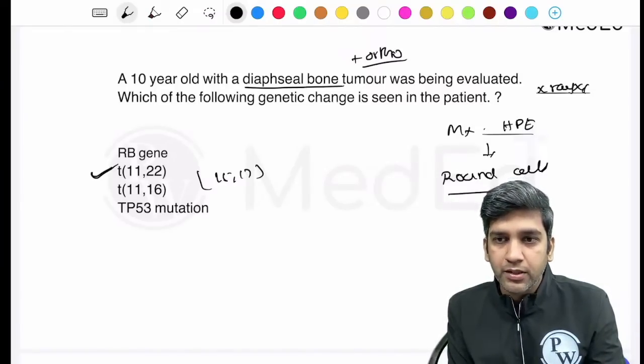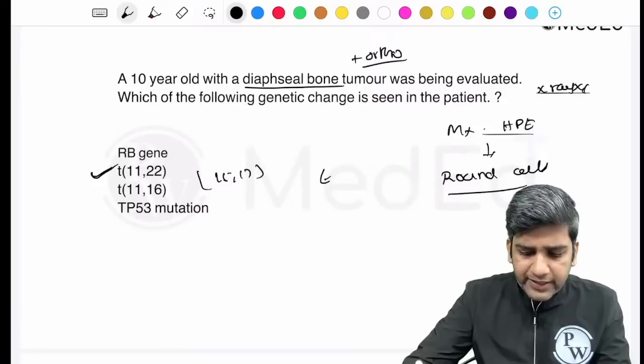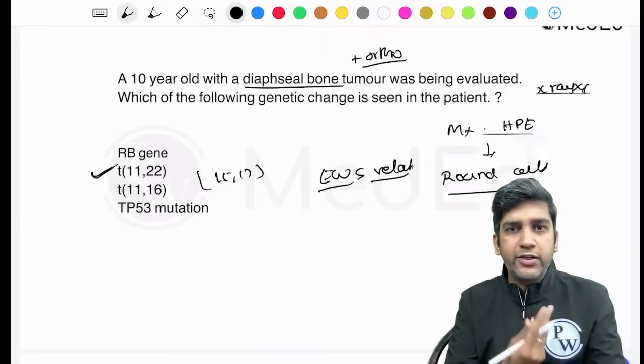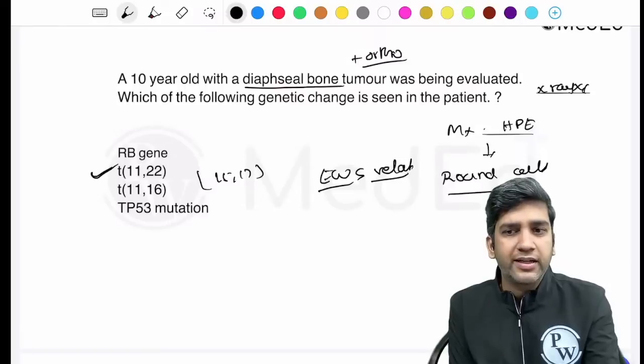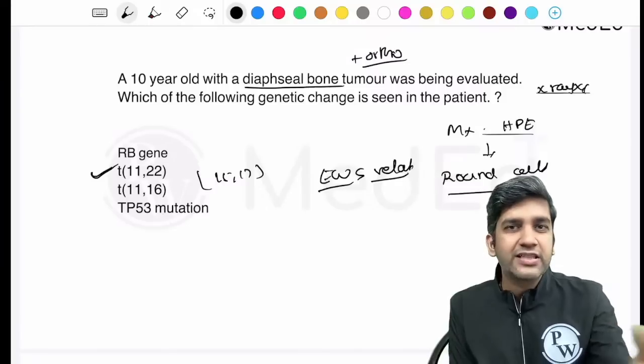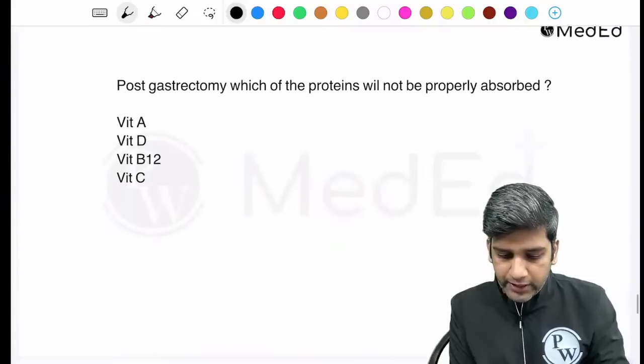Fine. Okay, EWS related or this translocation between 11-22, both should be more or less the right answer. Fine, perfect. 15-17 is not the right answer, Doctor. 15-17, you guys know it's seen in APML, or acute promyelocytic leukemia. Fine. Okay, let's go to this.